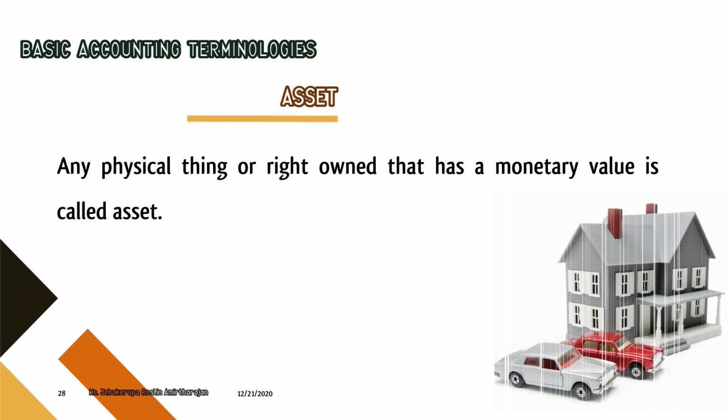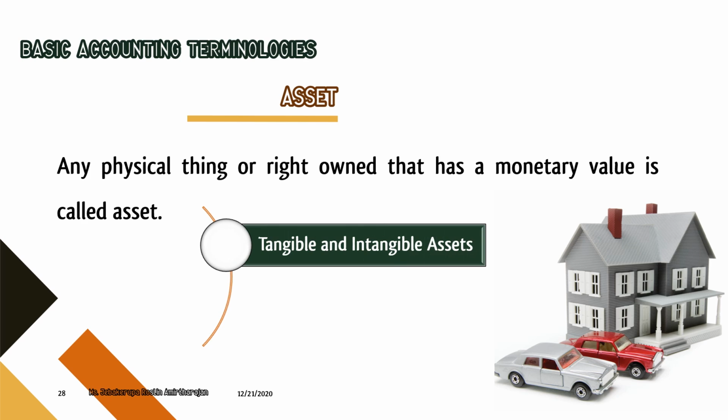Asset. Any physical thing or right owned that has a monetary value is called an asset. Okay, and we have previously seen about goods. Anything which is bought for the purpose of resale is said to be goods. And anything which is not bought for the purpose of resale, but to stay with the business and for the usage of the business, then it is said to be an asset, and that should have some monetary value. Asset is also further classified as tangible and intangible assets.